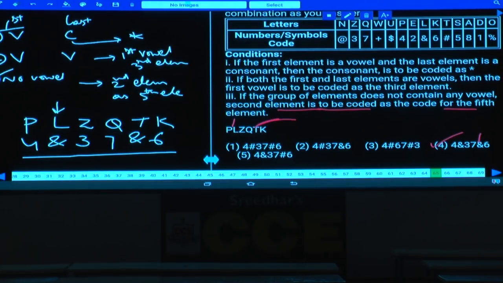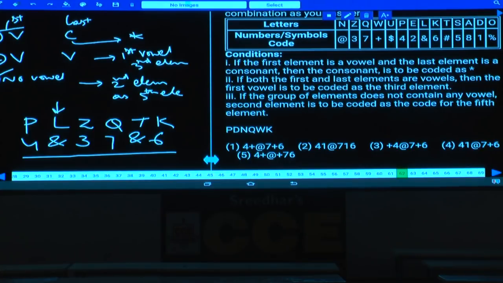Clear now? Now this is about question number 65. Yes, question number 62. Someone asked question number 62, isn't it? Now let's go back to question number 62 once again. Now in the 62 again, what are the elements given here? P, D, N, Q, W and K.